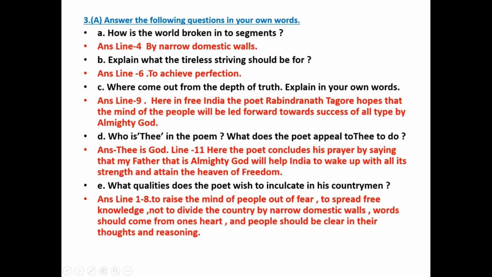Question number B. Explain what the tireless striving should be for. Answer is present in line number 6. Answer is to achieve perfection. Question number C. Where come out from the depth of truth? Explain in your own words. Answer is present in line number 9. The answer is, here in free India, the poet Rabindranath Tagore hopes that the mind of the people will be led forward towards success of all type by Almighty God.